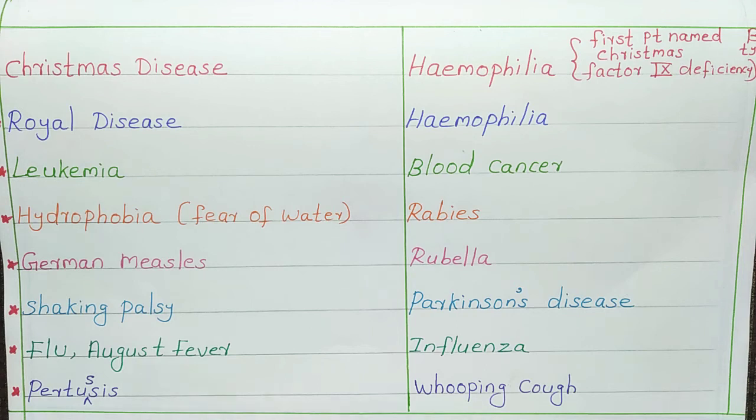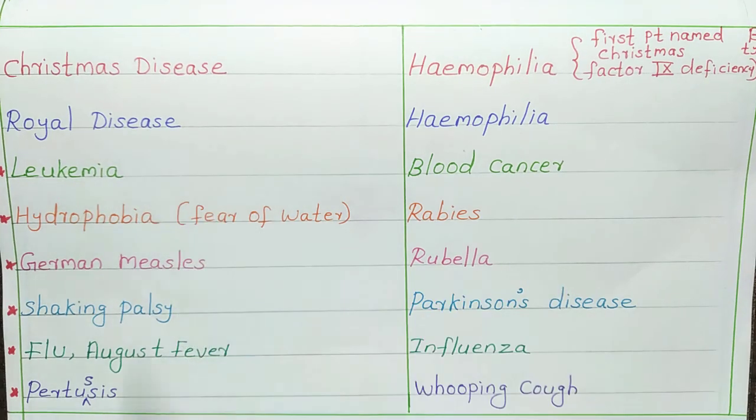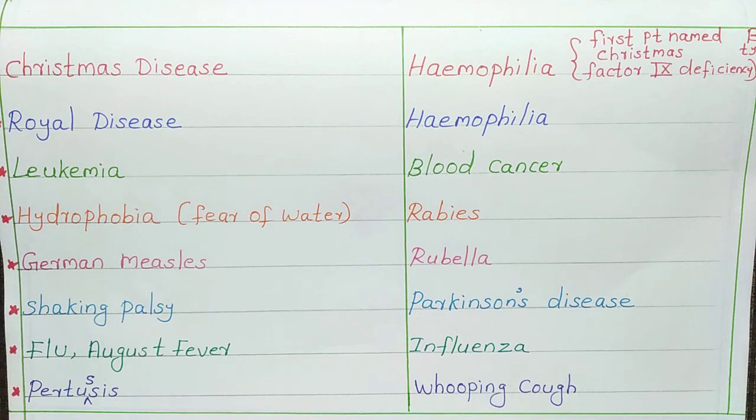The factor deficient in Christmas disease is factor 9. So factor 9 is the clotting factor deficient in Christmas disease. But in case of Bleeder's disease, that is hemophilia A, clotting factor 8 is deficient. Next one is royal disease. Royal disease is nothing but hemophilia. It got that name royal disease because for the first time it was detected in royal families of England, Spain, etc.